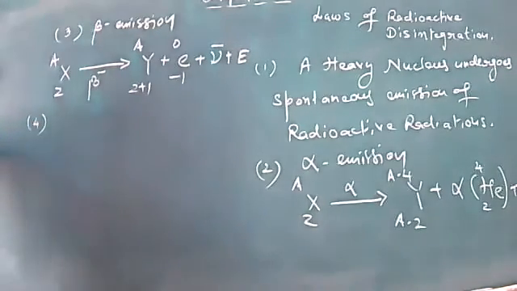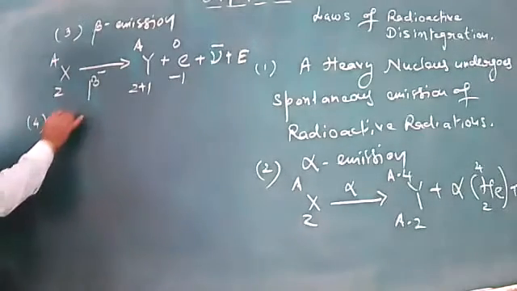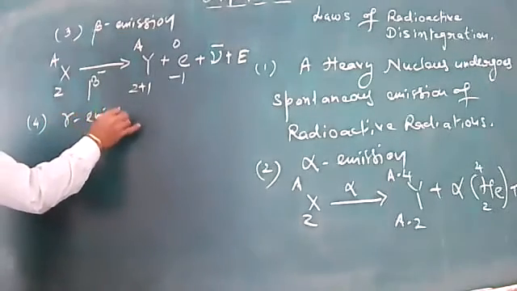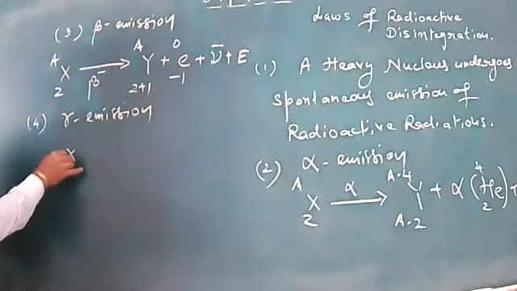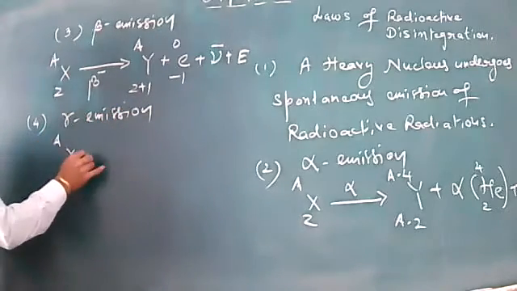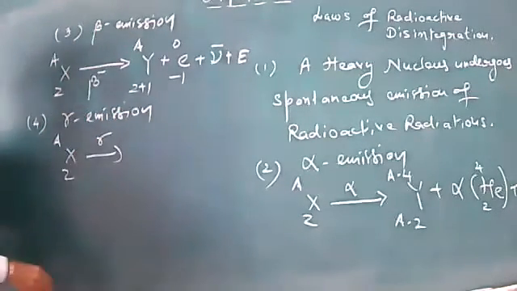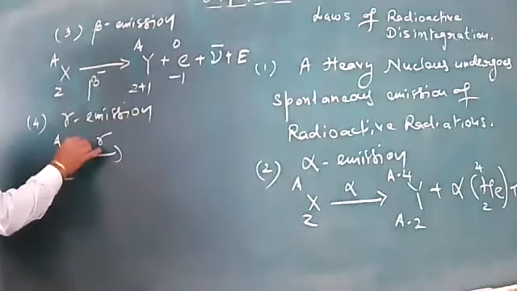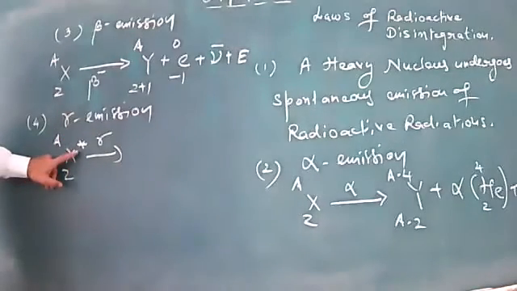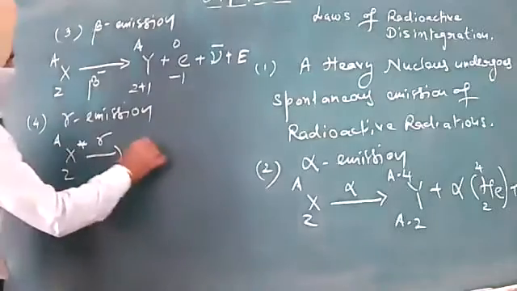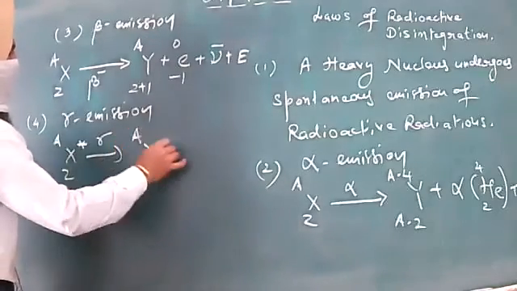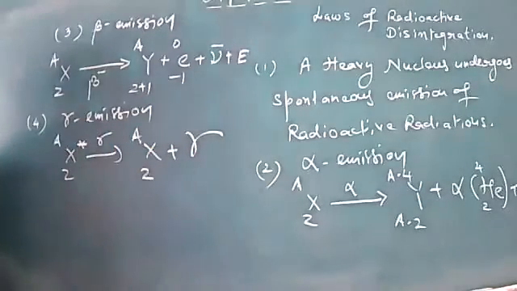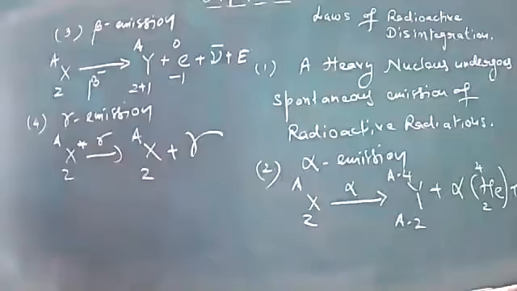Fourth, it is the case of gamma emission. In gamma emission, this is our XZA. When a gamma particle or gamma radiation is emitted, here you can put this star indicating the excited state. And here this is XZA, and this is the gamma particle getting emitted.